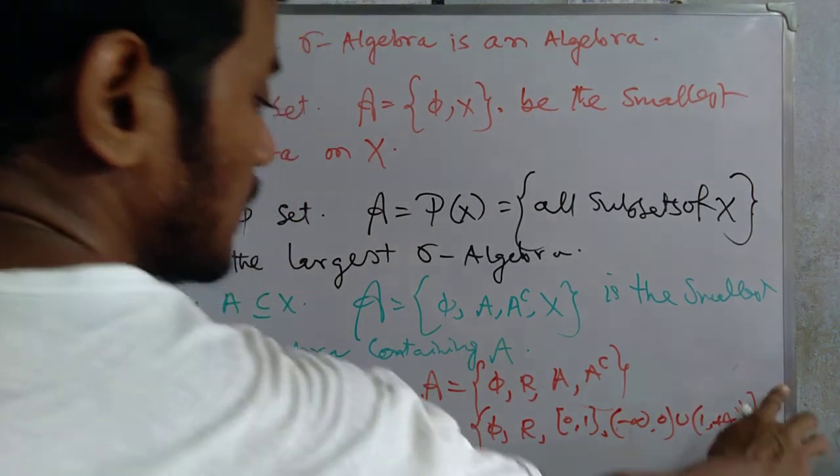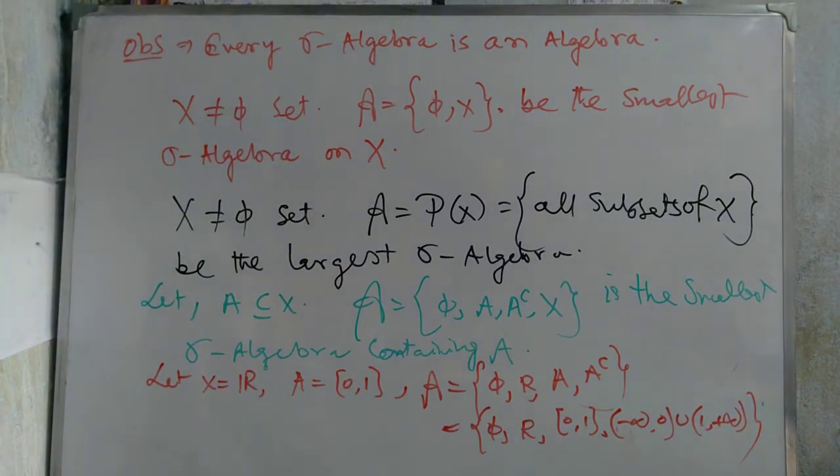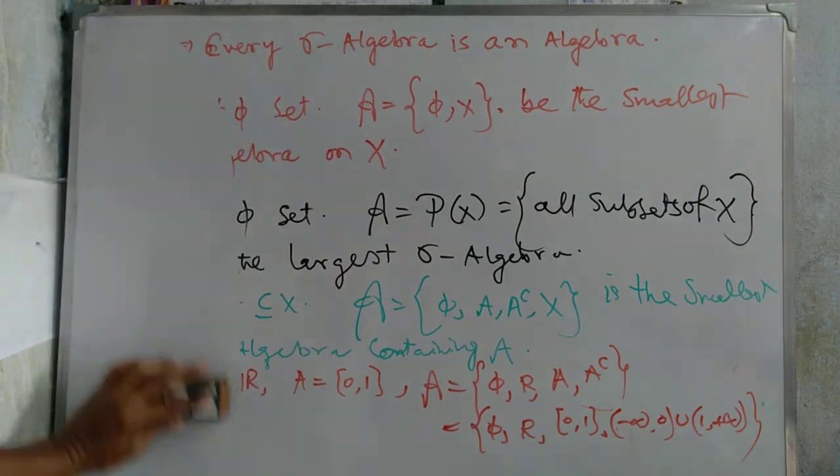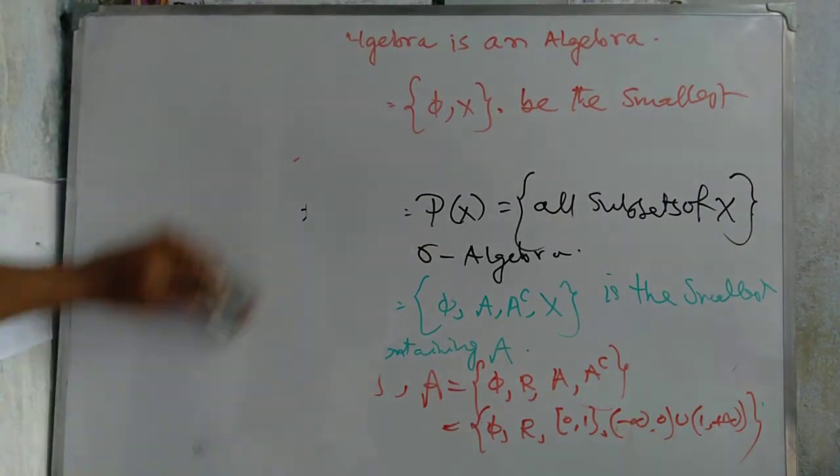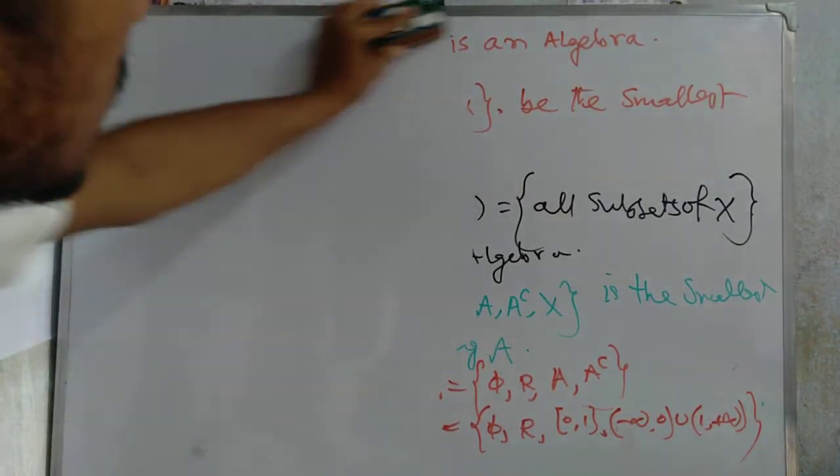This collection of sets is a sigma algebra containing the closed interval [0,1], and this is the smallest sigma algebra. Now we go to another example.